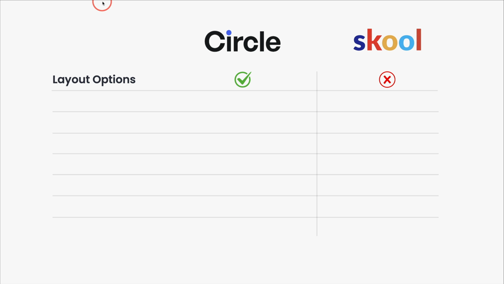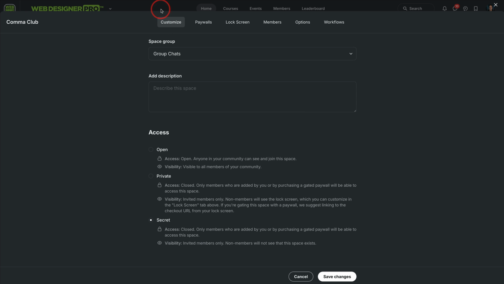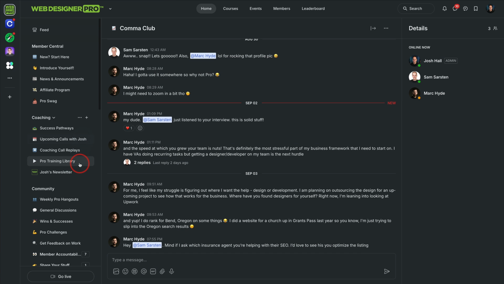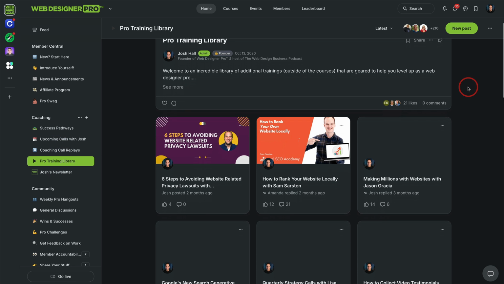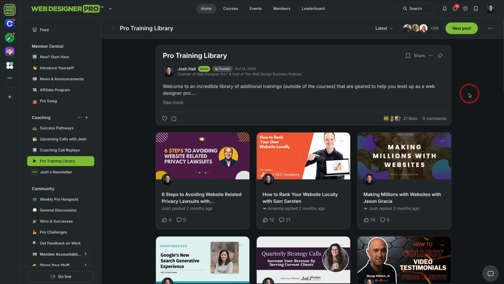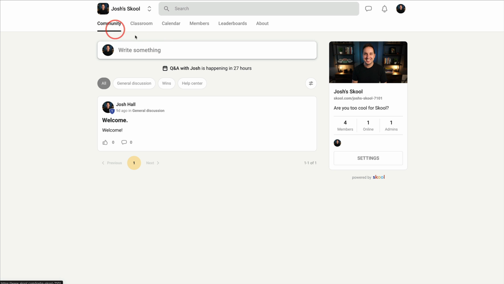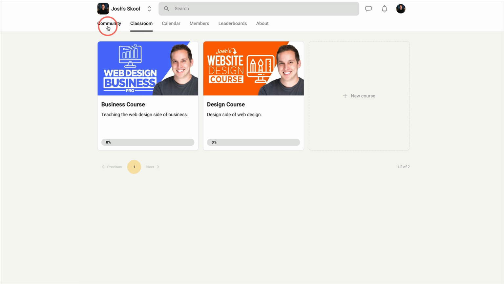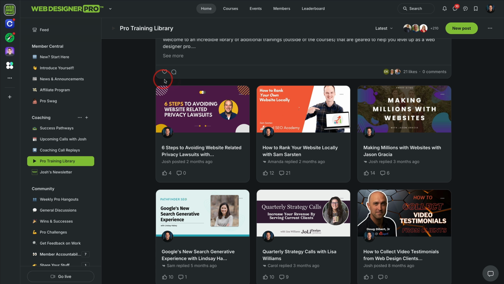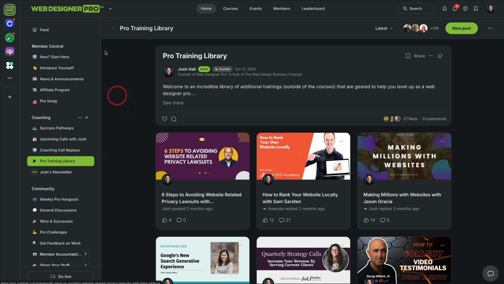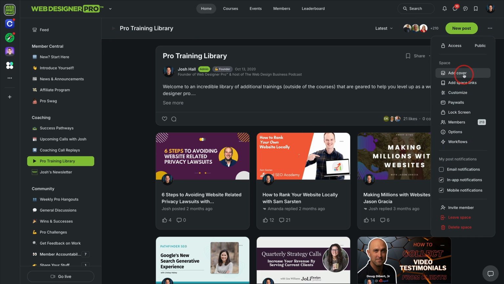Layout options. Okay, basically everything's going to be a deal breaker for me here. Let's say, for example, in my community, you wanted to have a training library that looks something like this. They're not courses, but they serve as trainings or something you want to have graphically pleasing. You can't do that in Skool unless it's a course. In a classroom, you could create different courses that look like that. But one of the things I love about Circle is you could do a different setup and look as far as the layout on this.